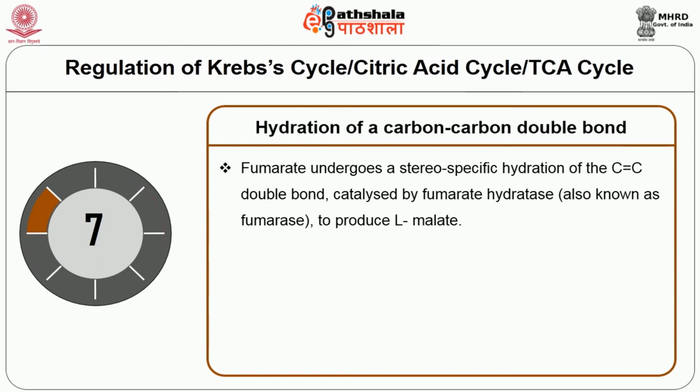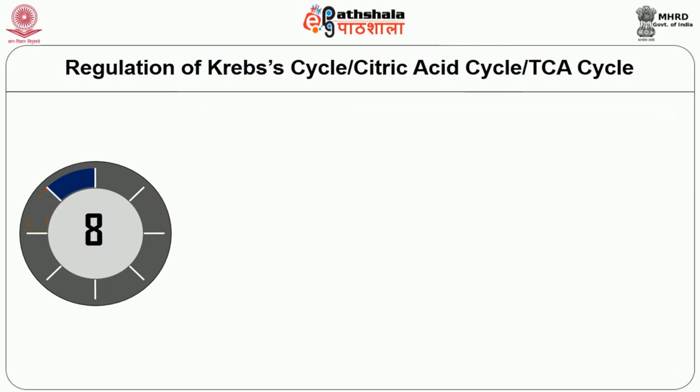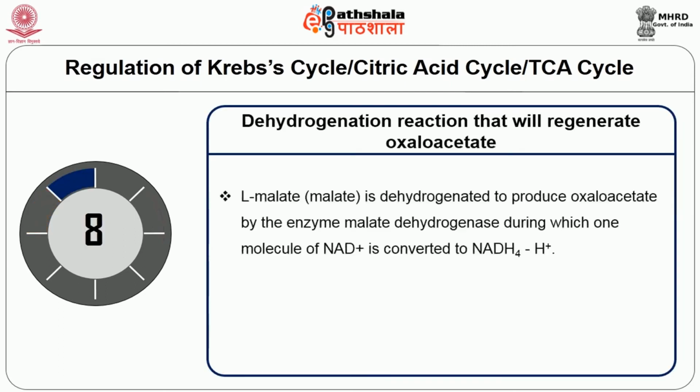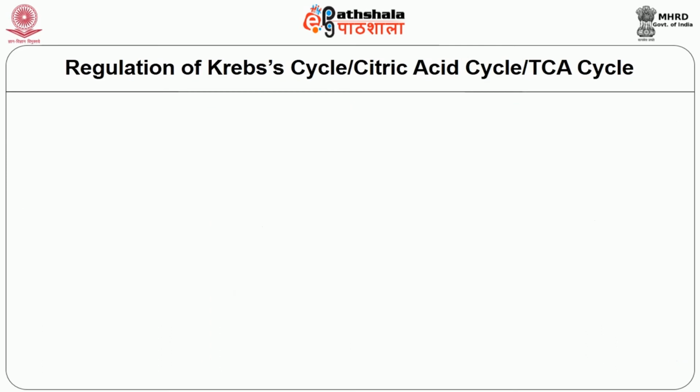Step 7. Hydration of a carbon-carbon double bond. Fumarate undergoes a stereospecific hydration of the C=C double bond catalyzed by fumarate hydratase, also known as fumarase, to produce L-malate. Step 8. Dehydrogenation reactions that will regenerate oxaloacetate. L-malate is dehydrogenated to produce oxaloacetate by the enzyme malate dehydrogenase, during which one molecule of NAD+ is converted to NADH plus H plus. The formation of oxaloacetate completes the Krebs cycle.